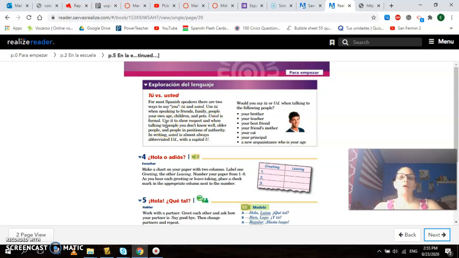So when you talk formally, you use it to show respect, and when talking to people you don't know, older people, and people in positions of authority. And then it's showing you that usted is almost always abbreviated like this, UD, with a capital U. You will have a similar activity with this that you need to complete in your assignments for this week.